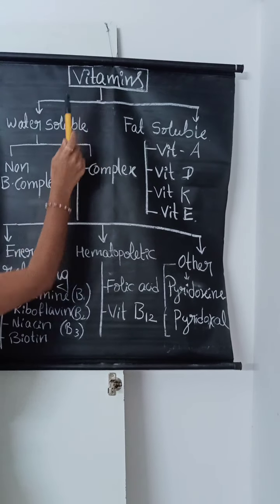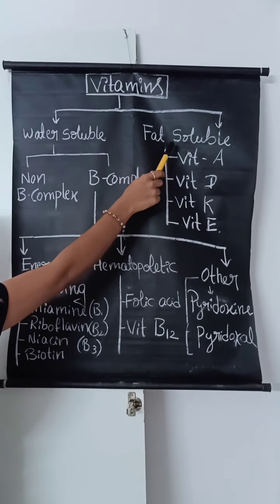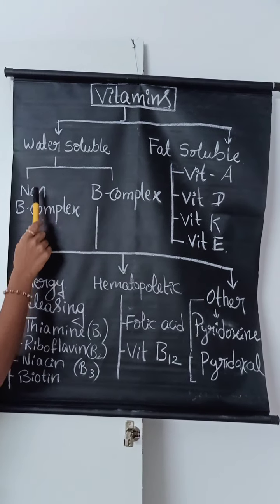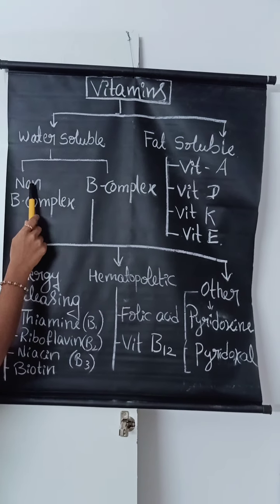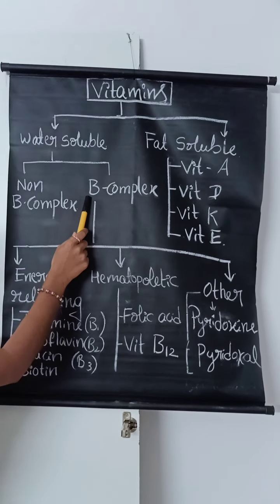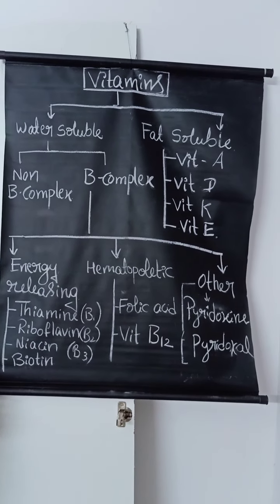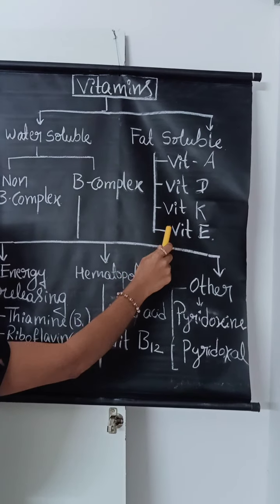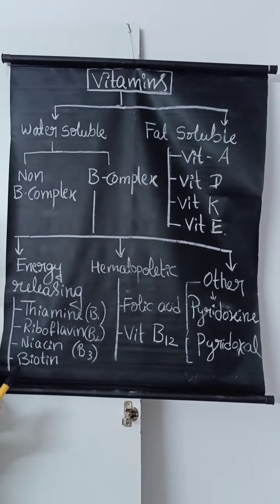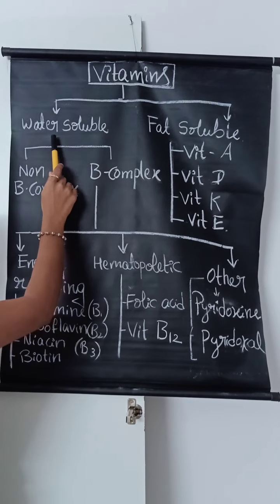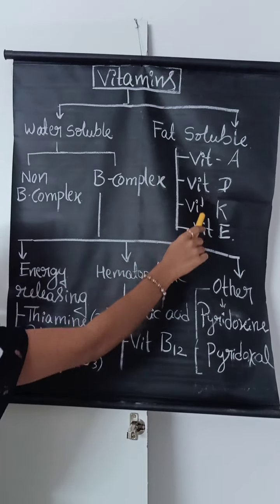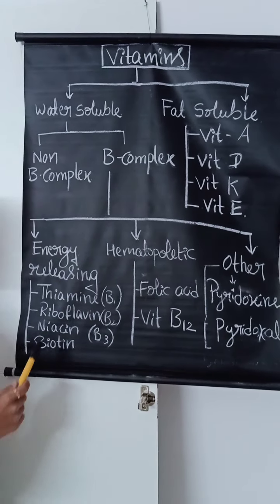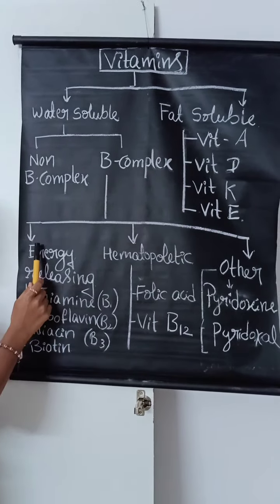So this is the classification. First, vitamins are classified into two types: one is water soluble, the second is fat soluble. In water soluble there are again two types, non-B complex vitamins and B complex vitamins. In fat soluble there are vitamin A, vitamin D, vitamin K and vitamin E, which I have already explained. So in water soluble there are 2 types, and in fat soluble there are 4 types of vitamins. Again, the B complex vitamins are classified into 3 types.